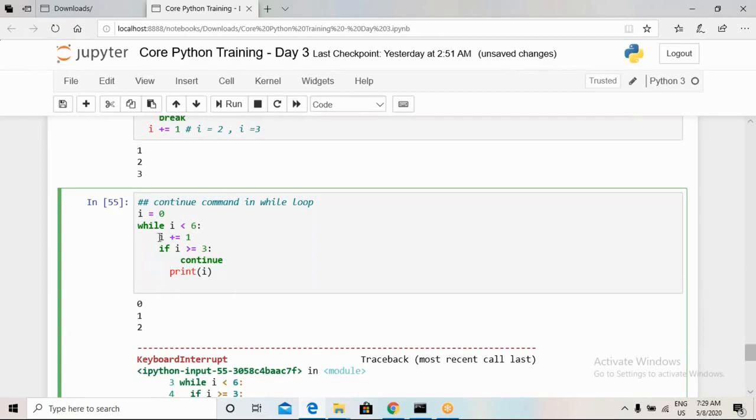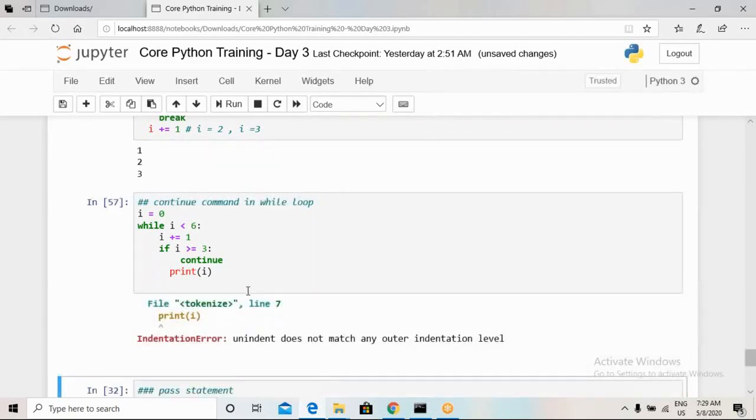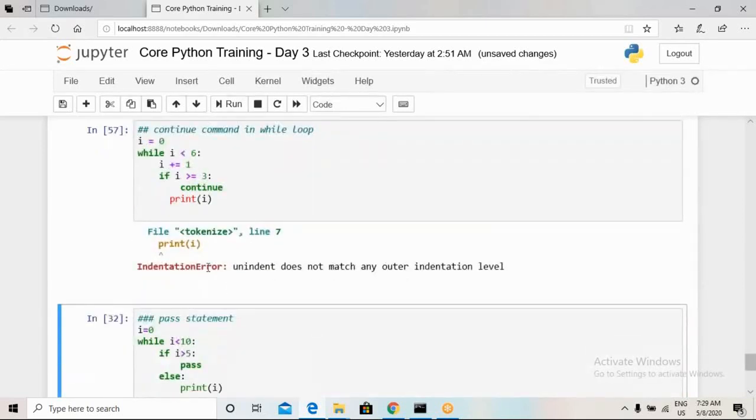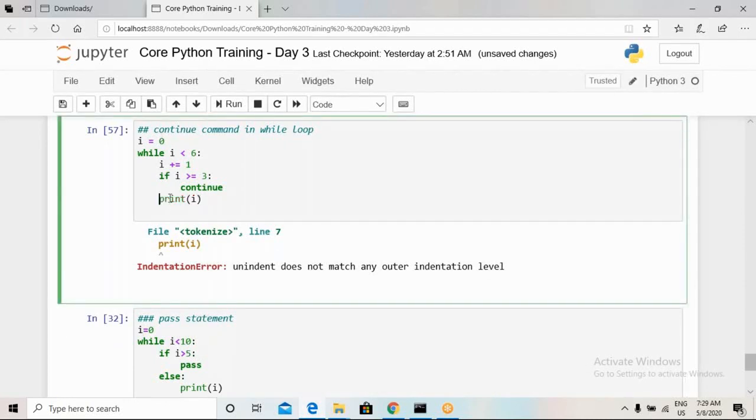Here we can see that my previous indentation is here, and this indentation of print is outside, so it will throw an error, an indentation error. Whenever this particular error occurs, you have to make sure that the indentation in your programming is well in line. Otherwise you will not be able to run this code until the indentation is good. Okay, so for this I made sure that my indentation is good.